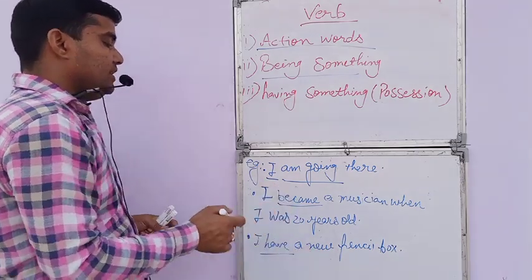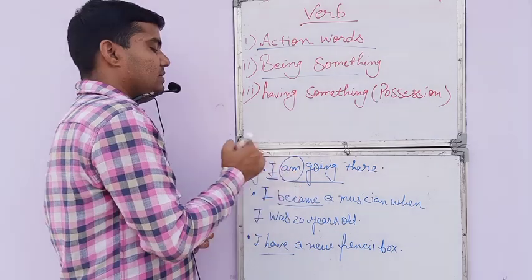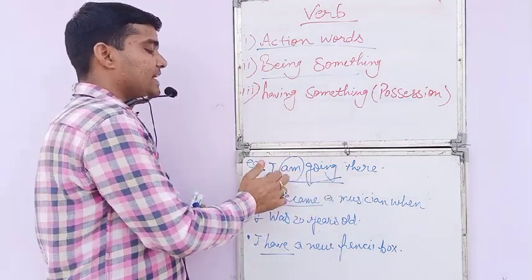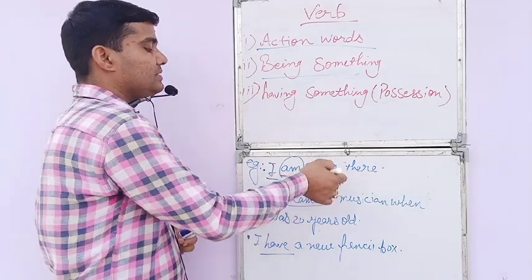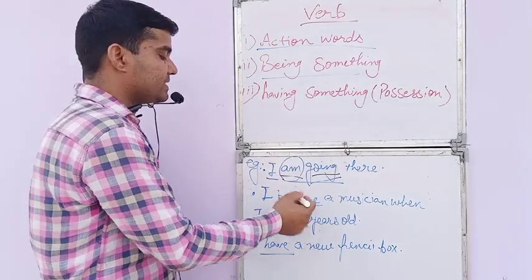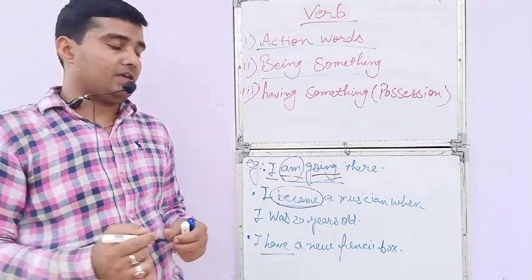Here in example number 1 you can see a helping verb is applied with the main verb. The helping verb is am and the main verb is going. This is showing action along with the helping verb. But when we come on to the second, it is the sense of be, being something.